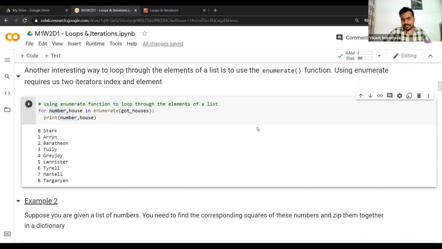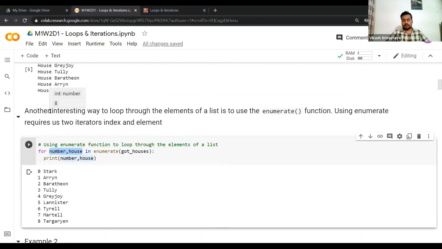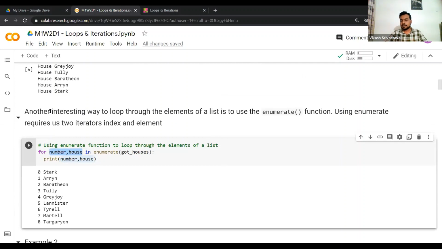Shubham is asking a question: how does Python recognize by writing number, as it is not an inbuilt function? As I told you, whatever iterators you have in front of the for keyword are essentially variable names. In this case, the value contained in your number variable is changing with each and every iteration, right? I hope that makes sense.